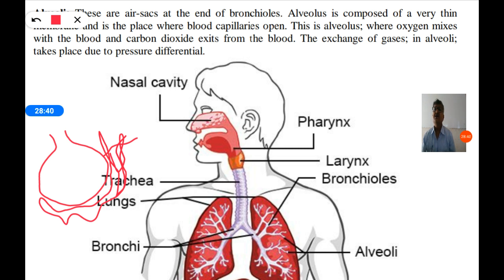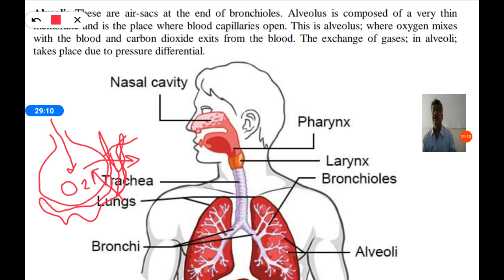This is the alveolus where oxygen mixes with the blood and carbon dioxide exits from the blood. When it is filled with oxygen, it gives oxygen to the blood, and after giving oxygen, it takes carbon dioxide from the blood and sends it out of the lungs when we breathe out.